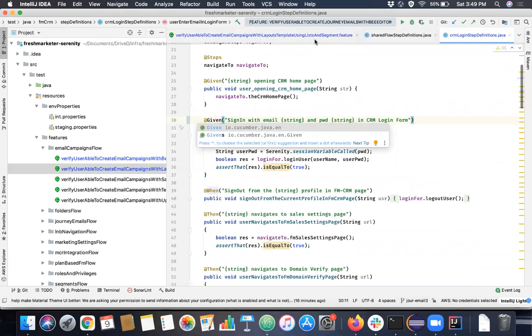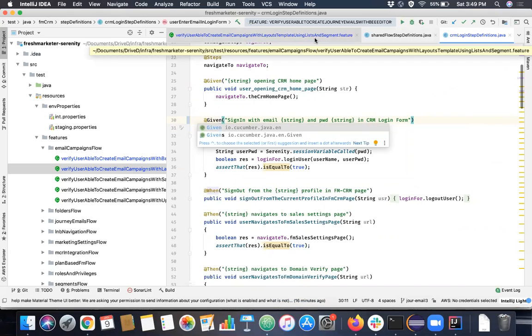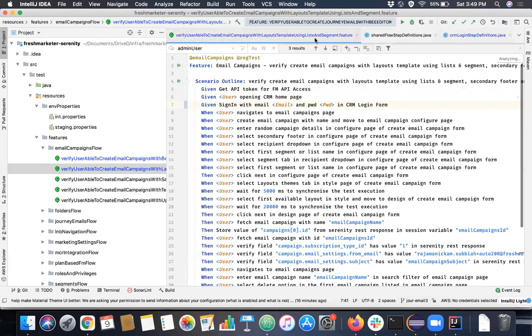So now what will happen? What is the impact of this change in our given test case? We had when here, but I have changed this to given itself. What is the impact of this change?